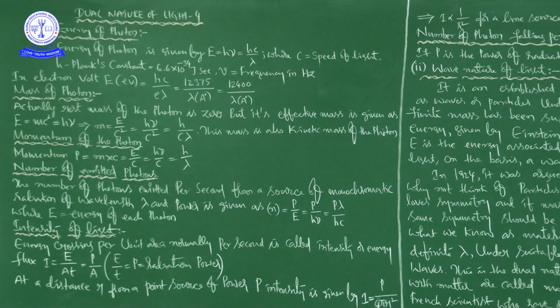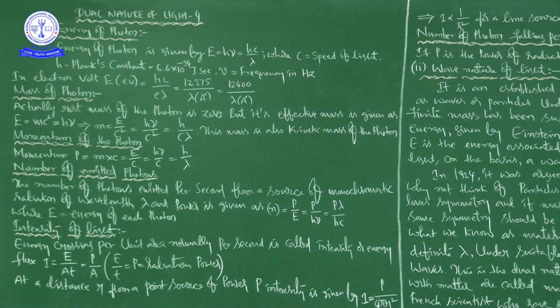After completion of these things, we discussed what is Einstein photoelectric equation. That is, E is equal to W naught plus K maximum. E is the energy of the incident radiation, W naught is the work function, and K maximum is the maximum kinetic energy of the emitted electrons, right? So this is Einstein's photoelectric equation.